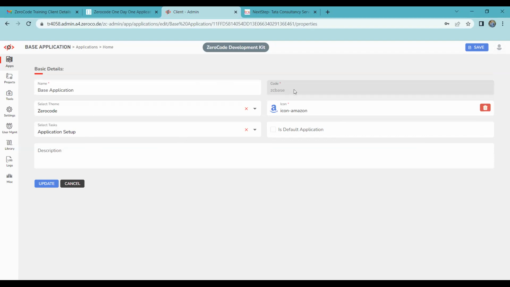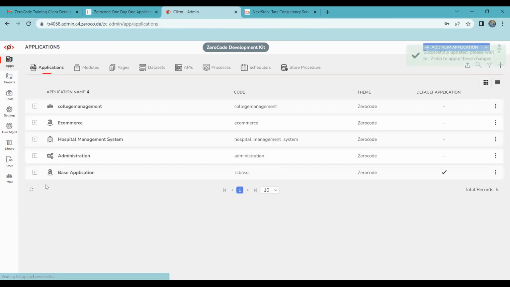Right, first go to field wise. We have name, code, theme, icon, select task, and is default application, right? Click Yes on that one, update it. Okay, it takes one more minute to update that application.